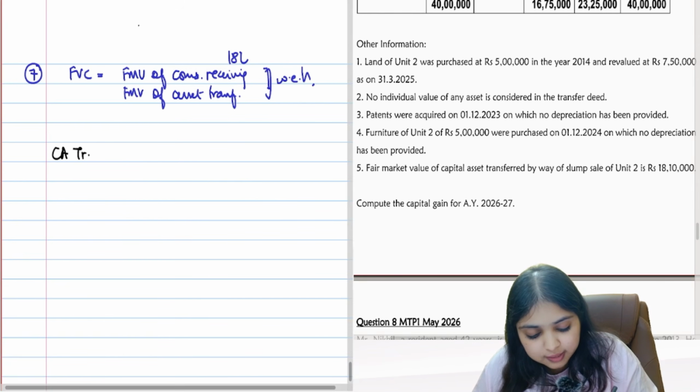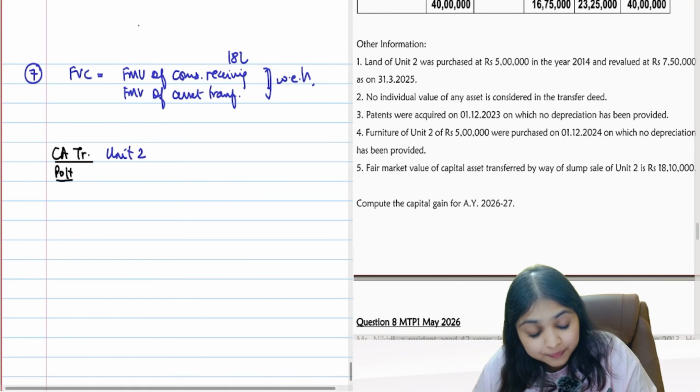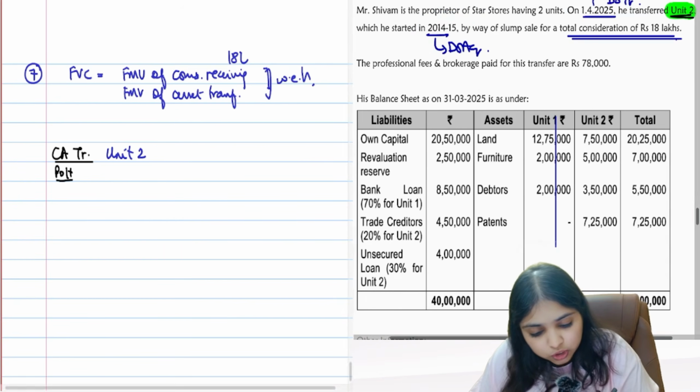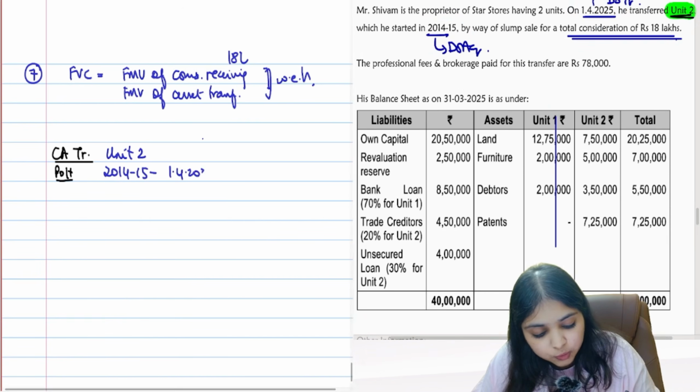My usual process. What's my capital asset transferred? We are transferring unit 2 by way of slump sale. Then what's your period of holding? When did we start this unit, guys? We started this unit in 2014-15. Okay. And when are we transferring? See, we are transferring on 1st April 2025.